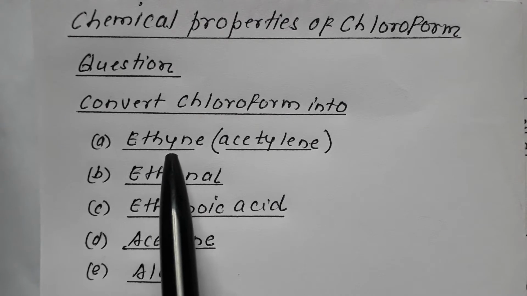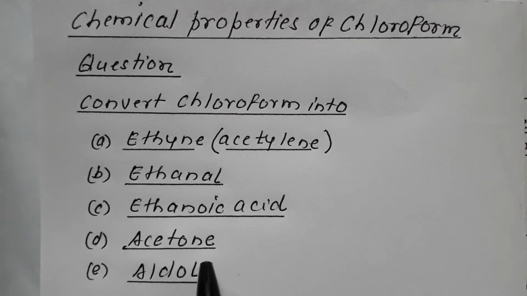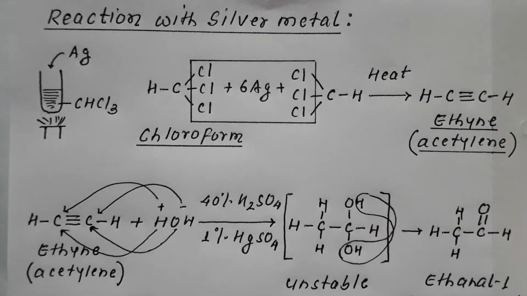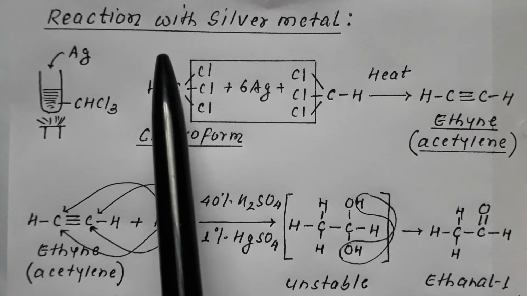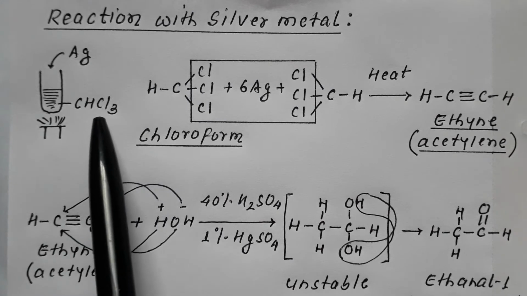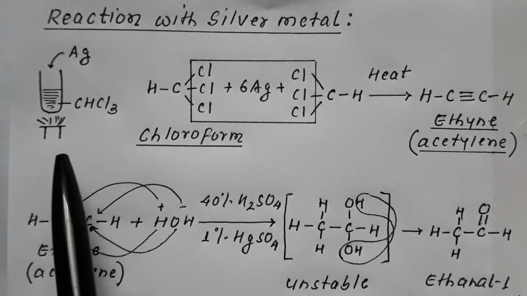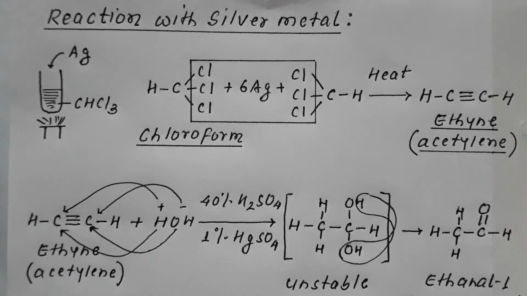Conversion of chloroform into ethyne, into ethanal, into ethanoic acid, into acetone, also into aldol. I am dealing with all these together. Let us deal with it one by one. Now if I begin with the solution of this question, first is to convert chloroform into ethyne, that is acetylene. Now this could be achieved by reacting chloroform with silver metal. So if chloroform is heated with silver metal, chloroform gets converted into ethyne.